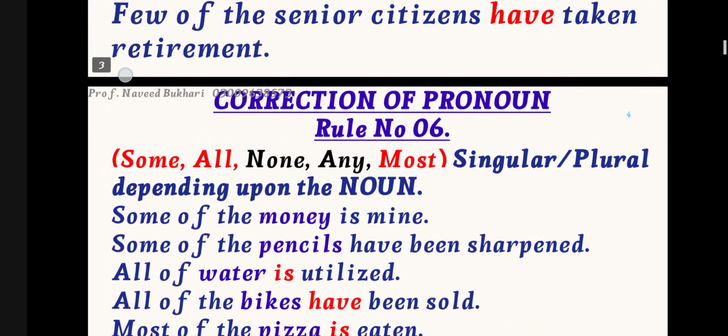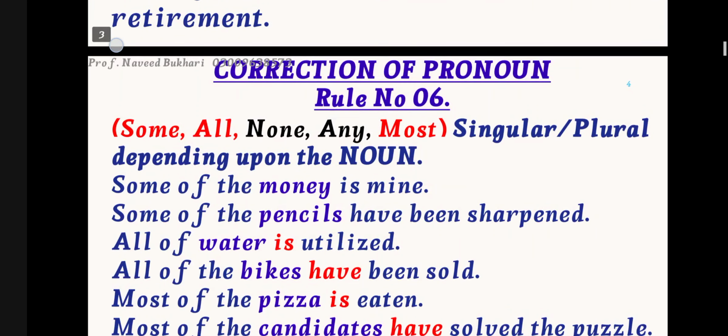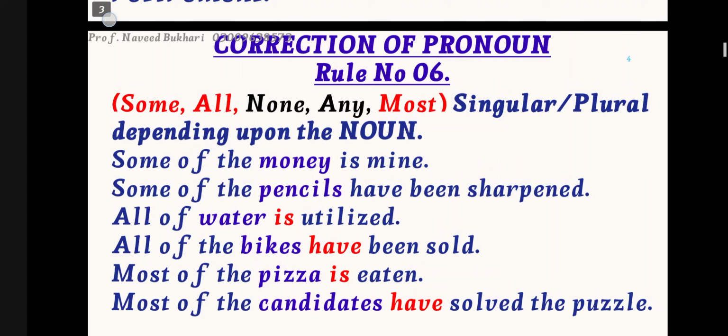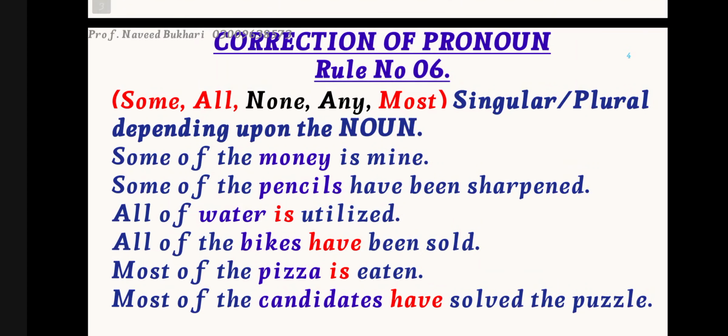Now coming to the correction of the pronoun, rule number 6. Some, all, none, any, most. They will take the singular or plural. It basically depends upon the noun. Some of the money is mine. We take money as a singular concept, so some of the money is mine.